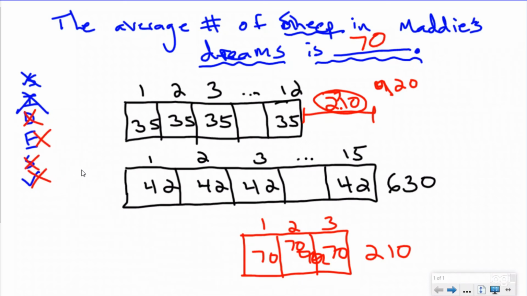That was pretty quick. There were a lot of steps and a lot of thinking, and I know that some of you might not know the word average, but that's why this is the challenge math part of quarantine math. If you're not ready, you can always stick with the 5th grade math. Not all the questions will be this difficult, but I will probably have an average question tomorrow to practice the skill we've been talking about. This is how you do this question. You might have done it with algebra, or a different way, but the answer is 70 for the average number of sheep in Maddie's dreams.